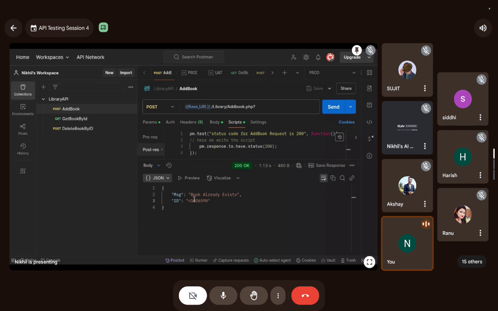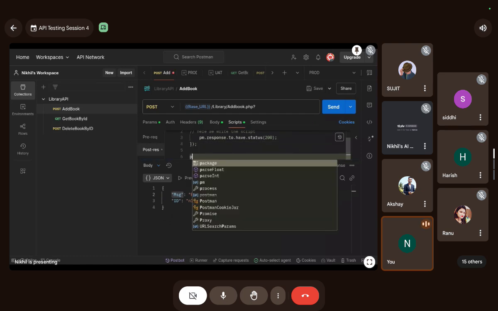Okay guys, now I want to verify if this JSON contains this message property, the message field, or not.